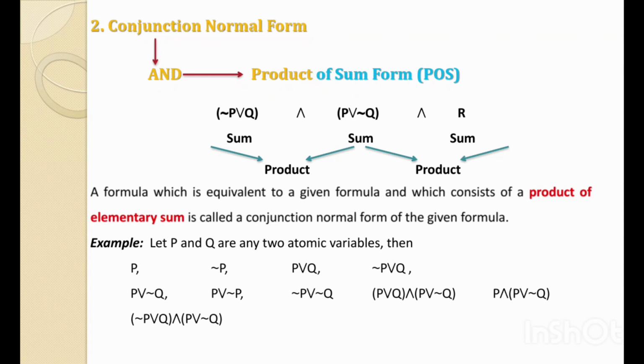Here P is a single variable, that's why we can consider it an elementary sum, and P or not Q is an elementary sum. These two are connected by a product. That's why finally it is a product of sum. Last, (not P or Q) and (P or not Q). Obviously, these two terms are elementary sums which are connected by a product. That's why we can consider that it is a product of sum form.